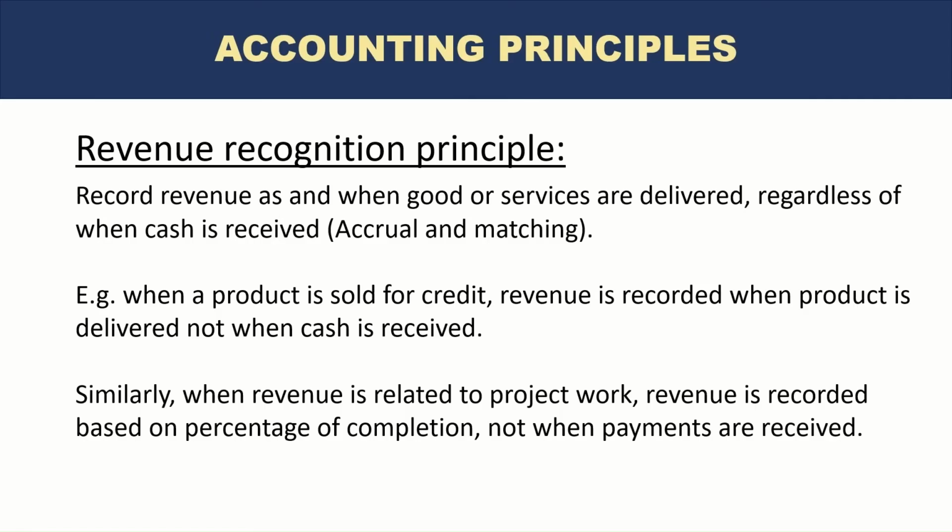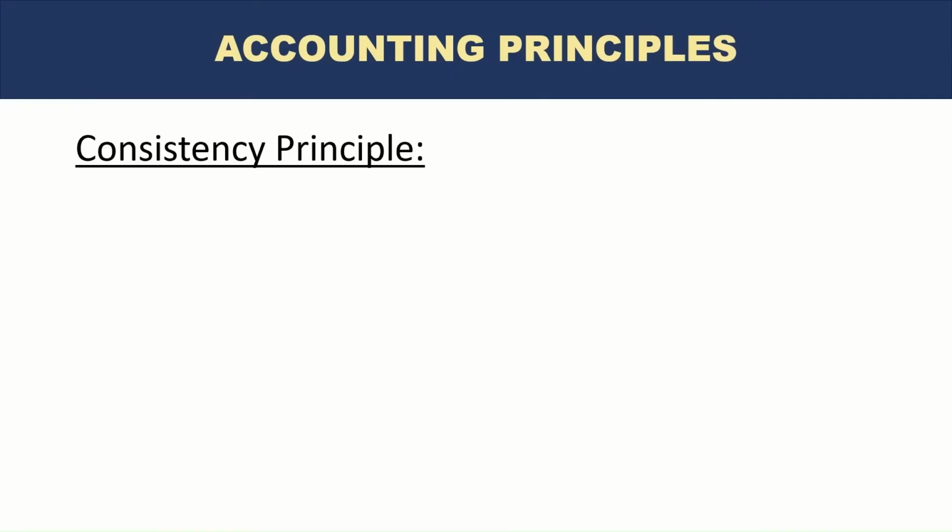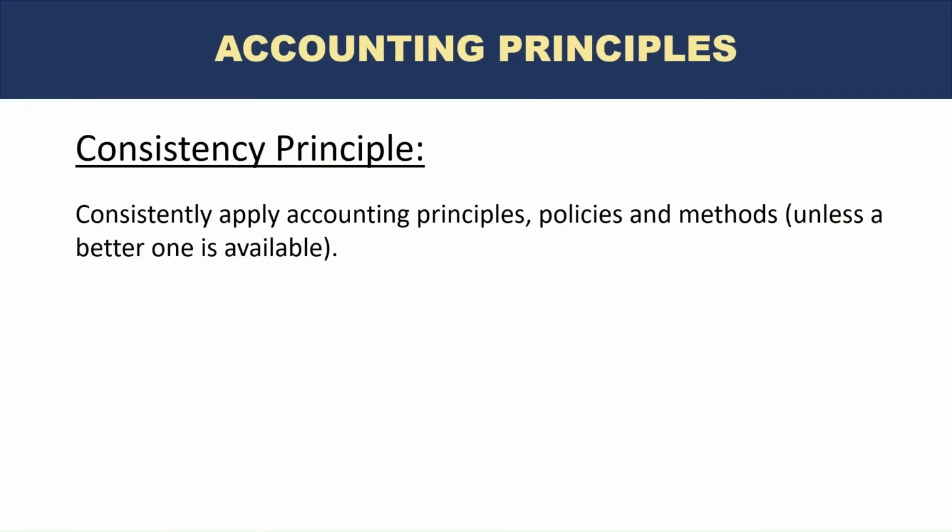So while the company may receive advance payments of, let's say, 50% on a project, they will record revenue based on the percentage of completion of that project. And there are very specific guidelines in the standards on how to record the revenue in accordance with the percentage of completion principle. Consistency principle. We need to consistently apply accounting principles, policies, and methods unless a better one is available.